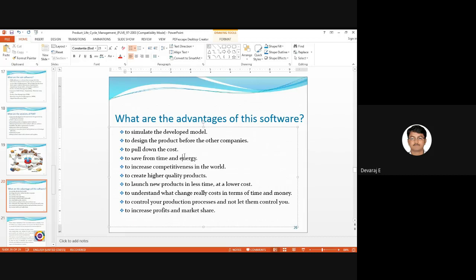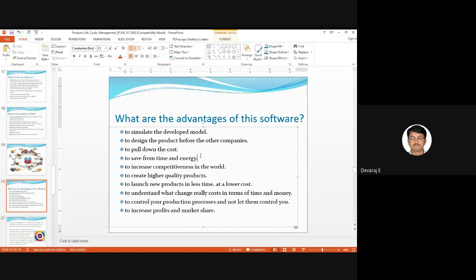Next, to save the time and energy, by using these softwares we can reduce the time for completing the task. If you use those softwares, it can reduce the time as well as energy, in the sense of human manpower. So if you type there, I want 10,000 products within 1 week, it will say how much time is required to complete, how many products I should complete within 1 hour, and how much manpower is required. Everything it will show in the software. So immediately you can assign the products to each worker or employee, telling them to finish this many products within this much time. This is how we can save the time and energy.